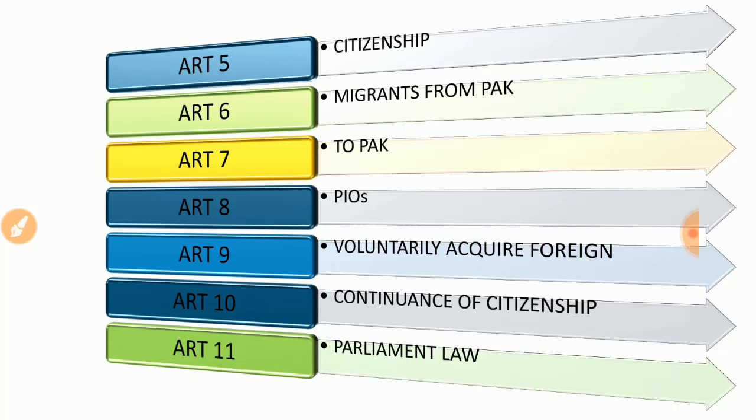So don't forget that Act, the Citizenship Act, in which year? 1955. And definitely a person can become a citizen of India even if born outside India, if his or her father or mother is a citizen of India at the time of the person's birth. So Article 9, what are they talking about? Voluntarily acquiring foreign citizenship. Article 10, continuance of citizenship. Article 11, parliamentary law. So how many articles are important?